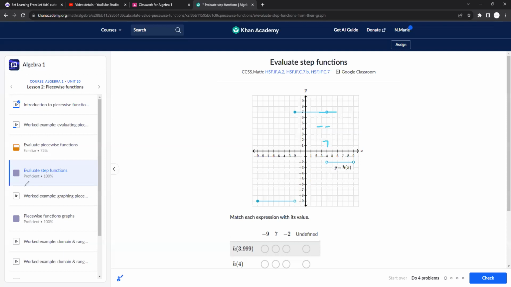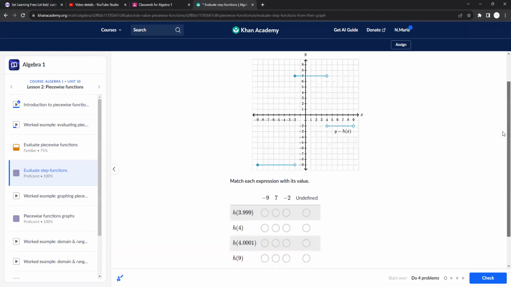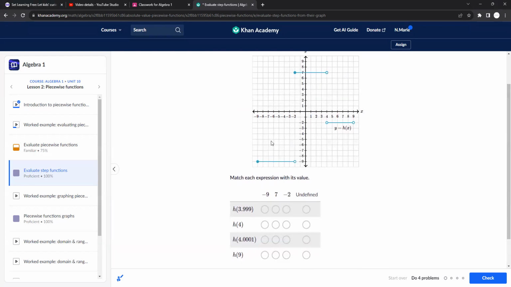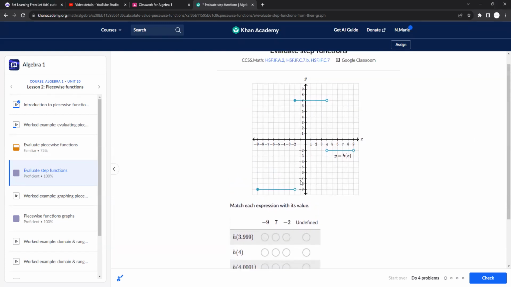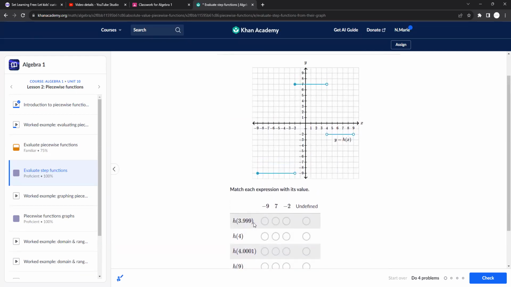All right, let's evaluate these piecewise functions. It says match each expression with its value. Okay, so this one here, h of 3.99999. So where is x 3.99999? X is 3.99999 over here, and you can see that it would be right there or so. Let me change the color. About right there, which would get us 7. So this one will be 7.